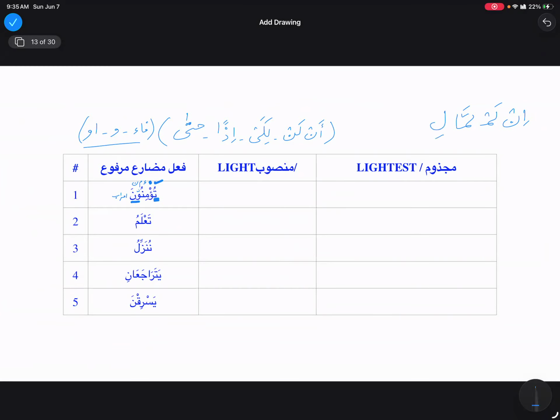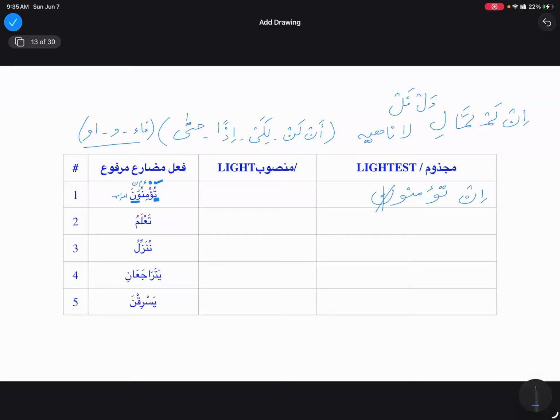So lam al-amr, which you can remember as wal, fal, and then we have la nahya. So let's say I put in over here and I write tu'minuna, how we gonna make it majzoom?